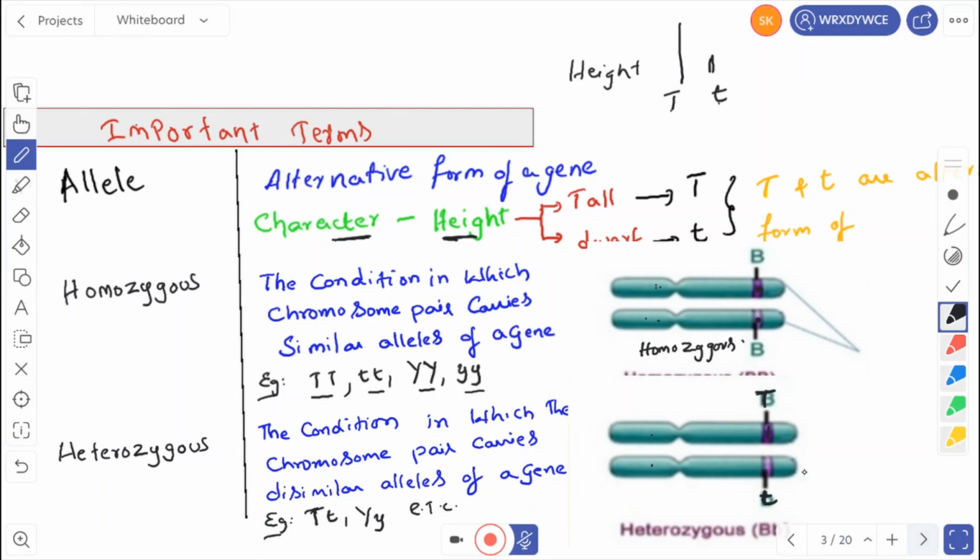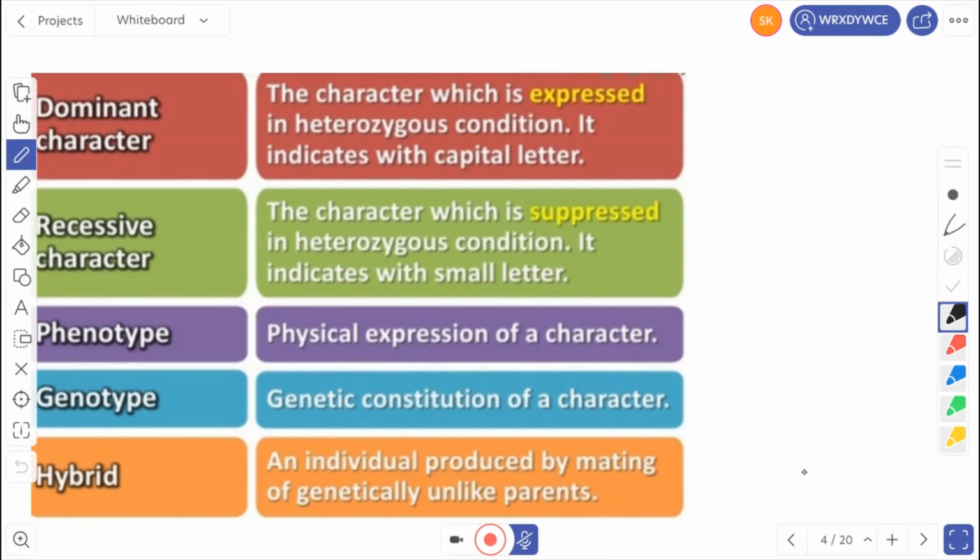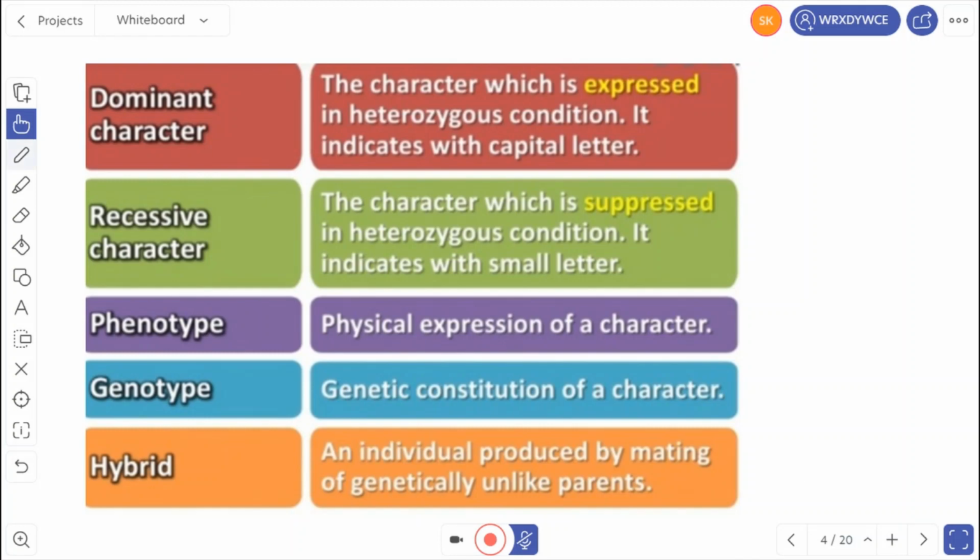Let us go for some more important terms. Here I have taken dominant character. What is meant by dominant character? The character which is expressed in heterozygous condition is called the dominant character. For example, take height as a character. In height, tall is dominant and dwarf is recessive. Tall is represented as capital T and dwarf is represented as small t.